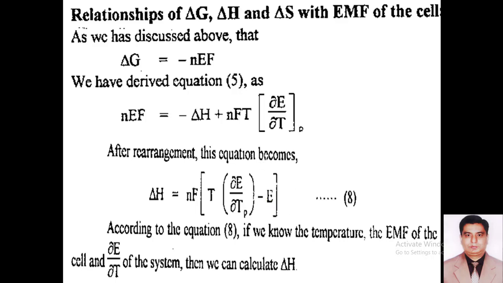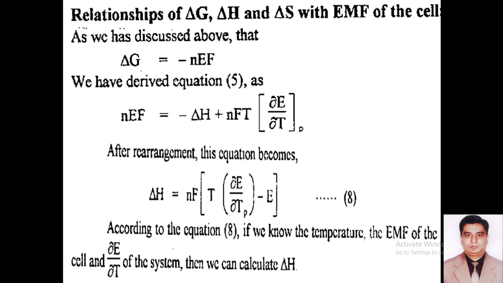Dear students, in this equation number 8, del H is the change in enthalpy, n is the number of electrons lost or gained, F is the Faraday constant, T is the absolute temperature, while partial E over partial T at constant pressure is the temperature coefficient.